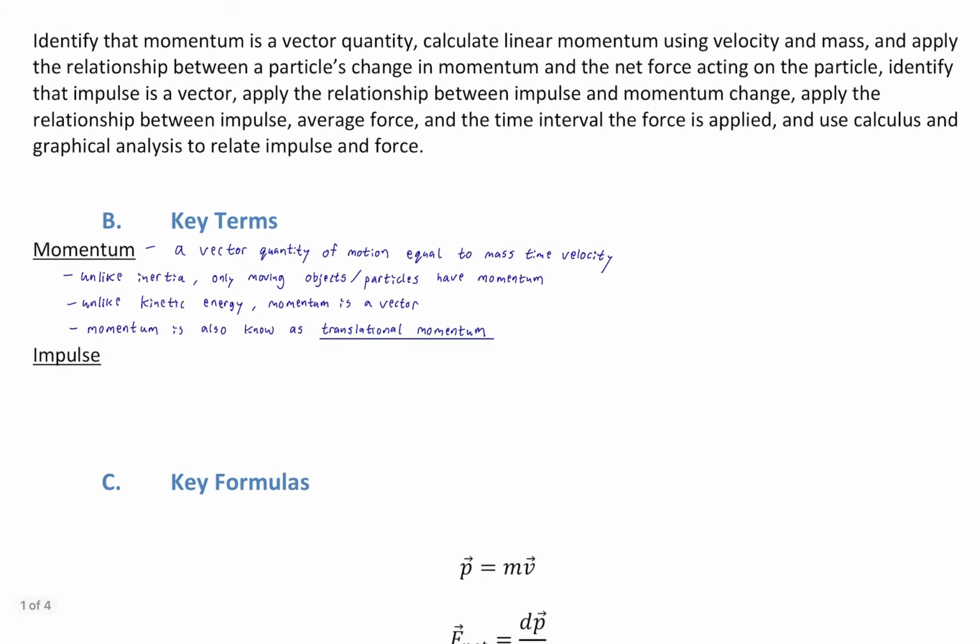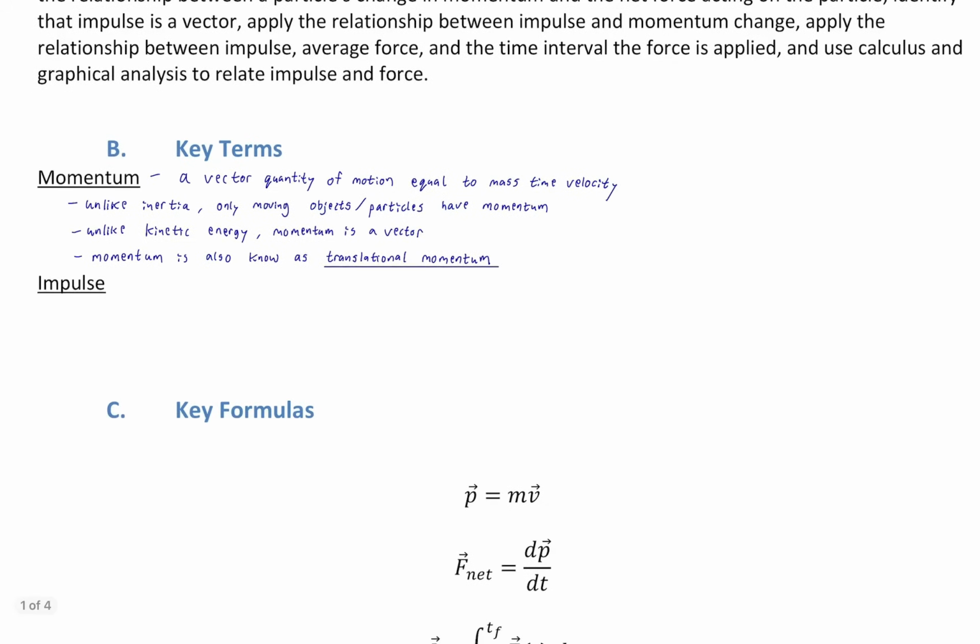Okay. So there's one other key term, one other variable we're going to see in the equations, and that's impulse. So what is impulse? Well, impulse is just equal to change in momentum. It is also a vector. P here, by the way, is momentum. The variable P is used for momentum. I know the word doesn't start with P, but P is used for momentum. Usually lowercase to distinguish it from power, which is usually uppercase P. But regardless, they both are P's, and it's usually clear by the context of the problem which we're talking about. But momentum is represented by the letter P, and impulse is just a vector equal to that change.